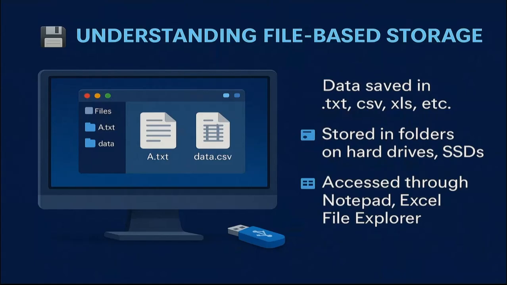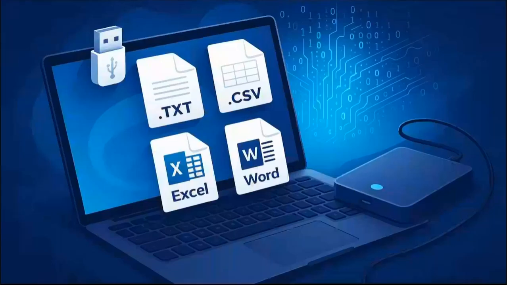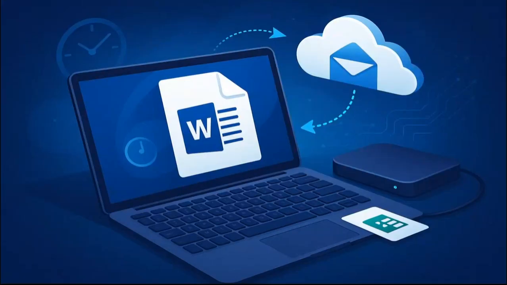Are you getting what I'm saying? Let us understand in a more easier way, right? You can see there are 4 files. You can very well store in a text format, .txt, .csv, Excel and Word. And then you can store not only on the computer, you can also store in pen drives, right? Hard disk, USB, right? And it is also very well possible to share the data using mails, and also you can transfer the data files to the hard disk. It is easier to share the data between the different departments in the organization, right?